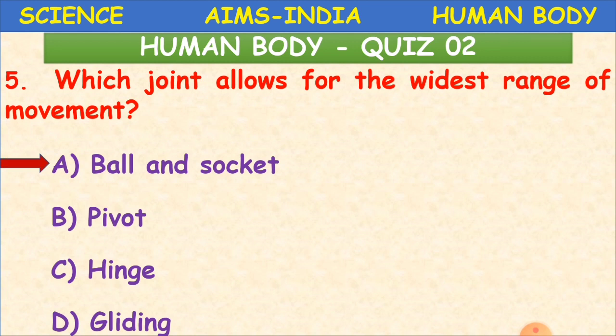As I said, a cricketer, a bowler, will use the shoulder to bowl the ball. Yes or no? Even though he is throwing the ball with his hand, the movement is from the shoulder. And this joint is able to do the widest, the maximum range of movement. Clear, children? So this is the ball and socket joint.